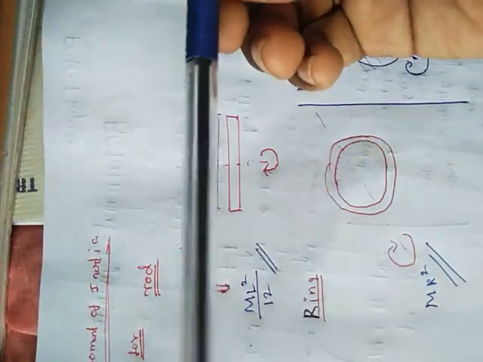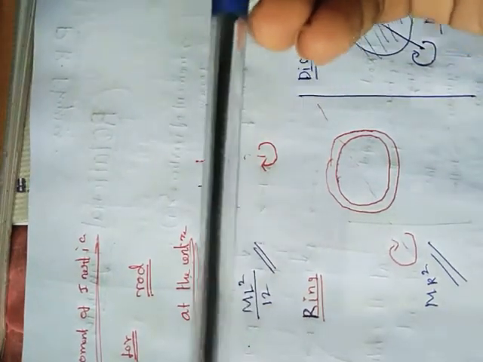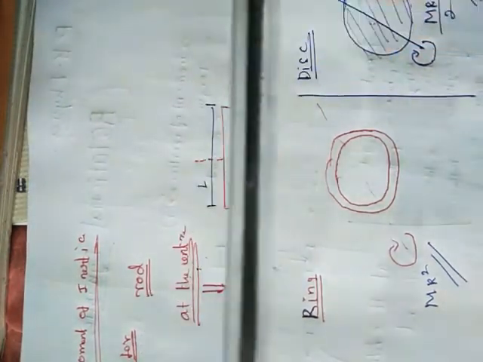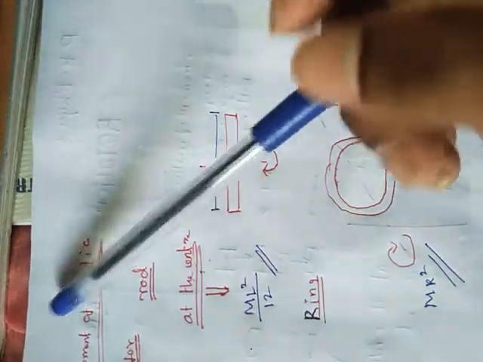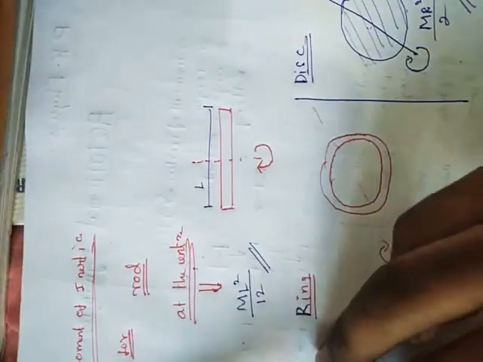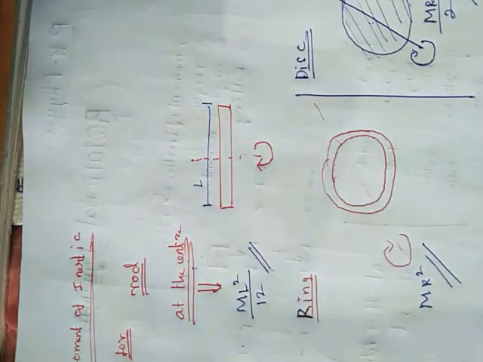When they ask about its moment of inertia when it's rotating at its end, what will you do? You need not remember separate formulas. I will give some short tricks, and to know those, you just need to learn two theorems.